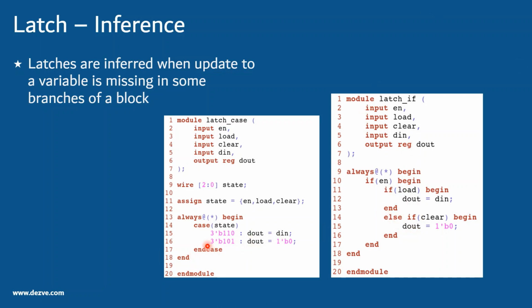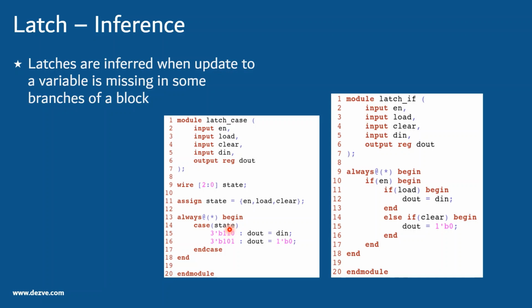Again, this line number 15 can be 11x or the question mark here, because in any case, if enable is 1 and load is 1, this D out will follow D in. So this exactly is not the similar representation of this, but you get the idea. What we are trying to show here is that we have not listed the entire branches here. So the moment there is a branch in which we have not updated a value to a combinational signal, it infers a latch. So what can we do?